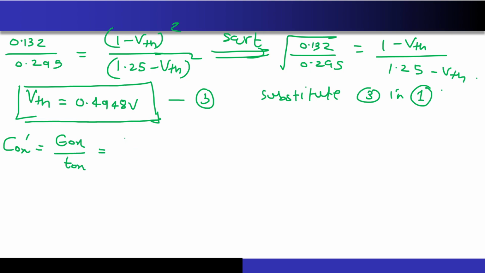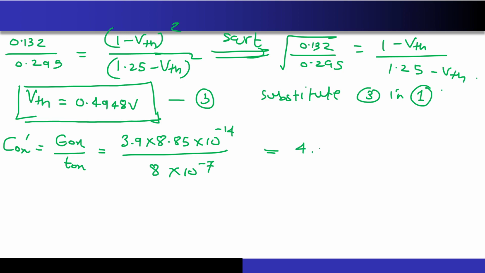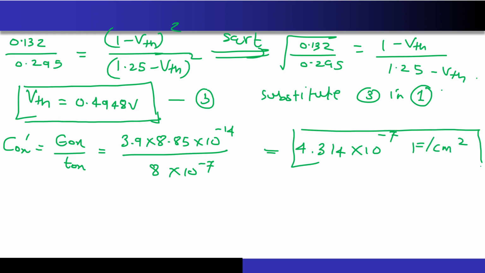Epsilon ox is what? 3.9 into permittivity of free space, that is 8.85 into 10 to the power minus 14. Thickness of oxide is 8 into 10 to the power minus 7. So the Cox prime, its value will come out to be around 4.314 into 10 to the power minus 7 farads per centimeter square. So this is the value of Cox that I got. Let me highlight it as equation number 4. Right?